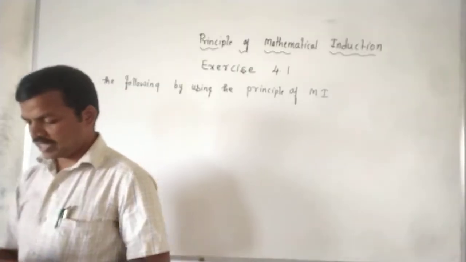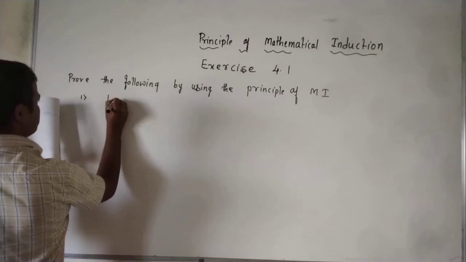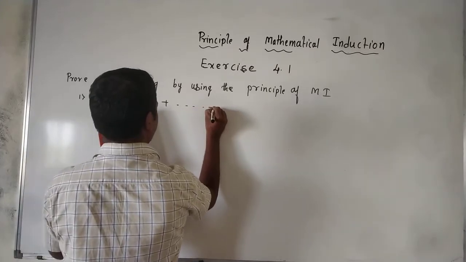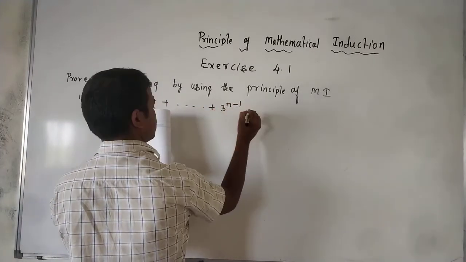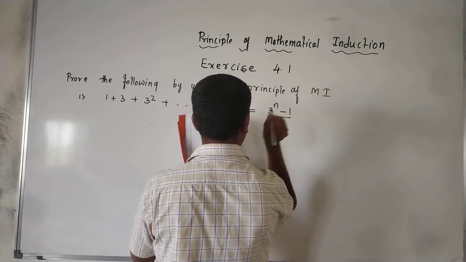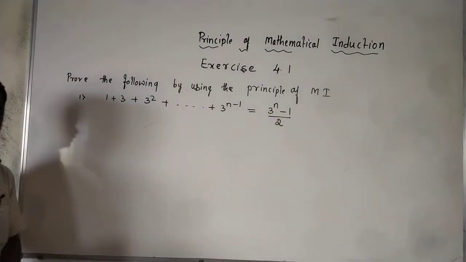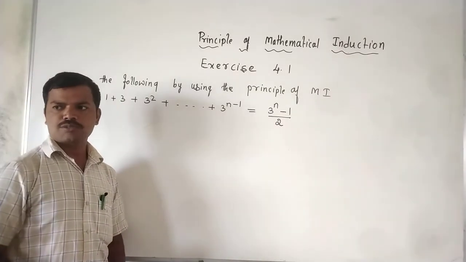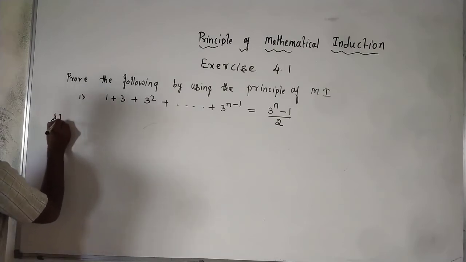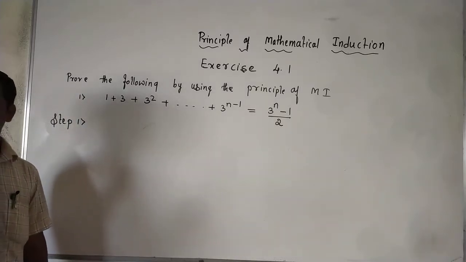The first example they have given is that 1 plus 3 plus 3 square plus so on plus 3 raised to n minus 1 is equal to 3 raised to n minus 1 divided by 2. So we have to follow the steps. First step, to prove this result, step 1. What is step 1? We have to prove that the result is true for n equal to 1.